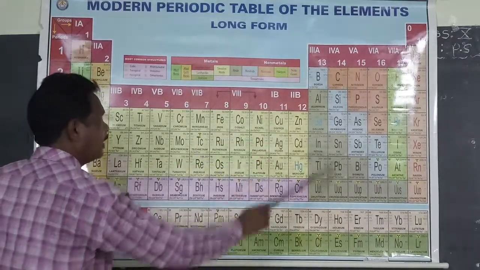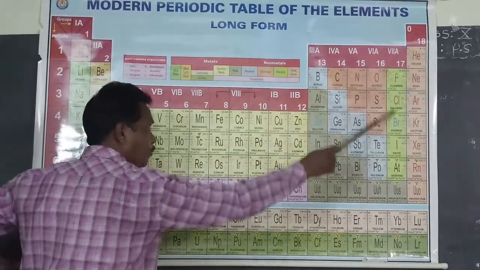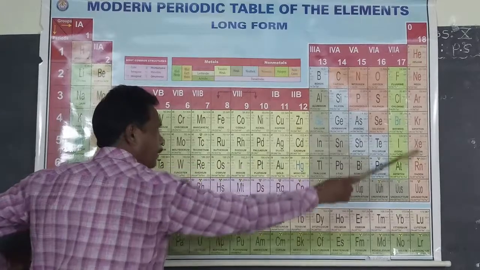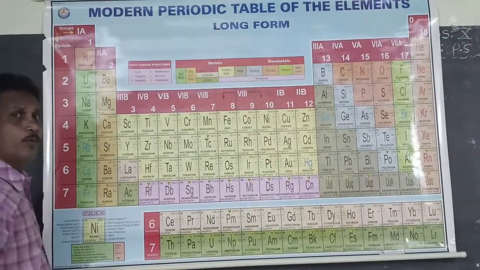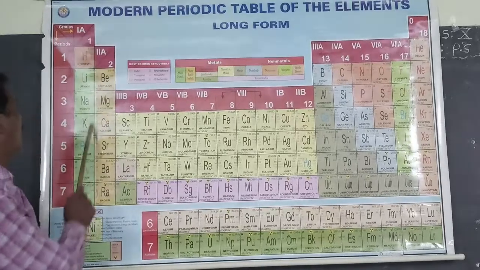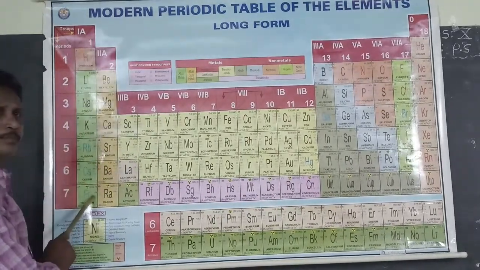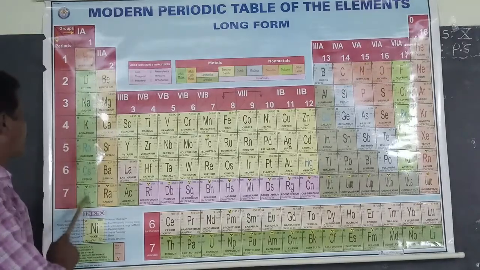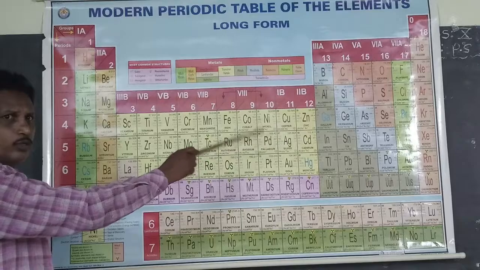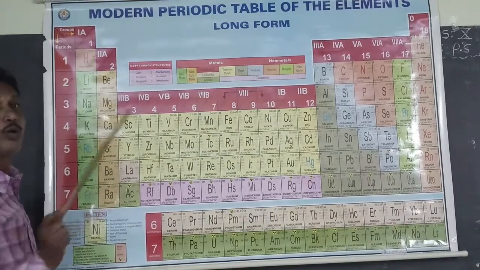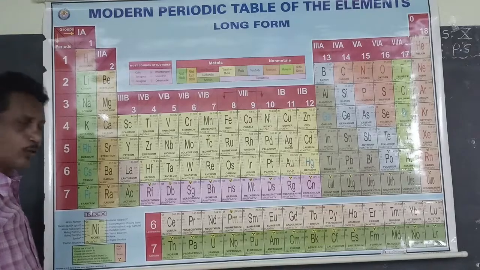There are 18 groups present. These are also called vertical columns. There are 18 vertical columns present in the modern periodic table. So these 18 vertical columns, from top to bottom, are called groups.